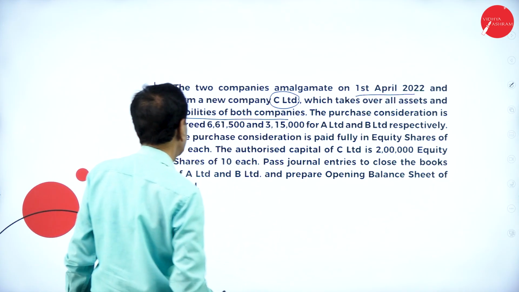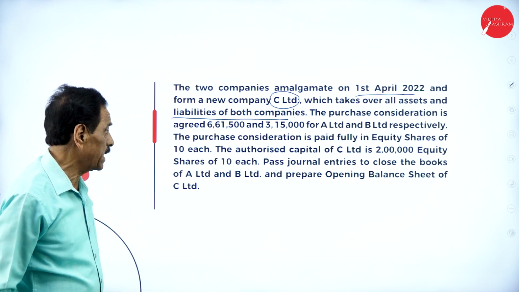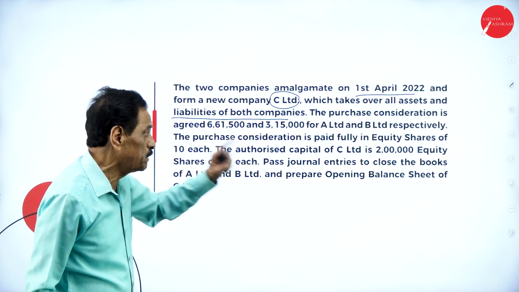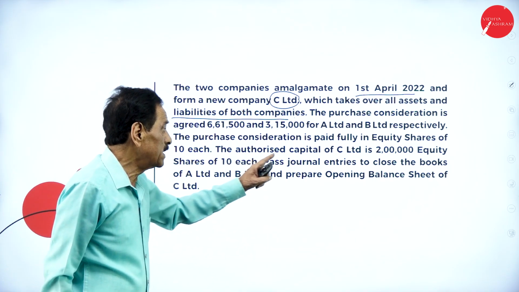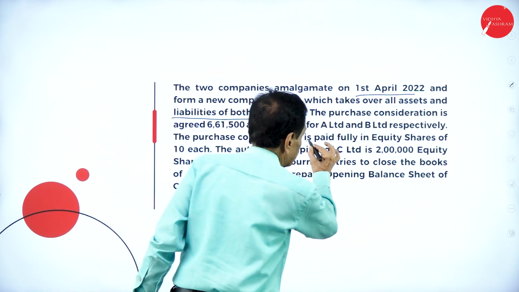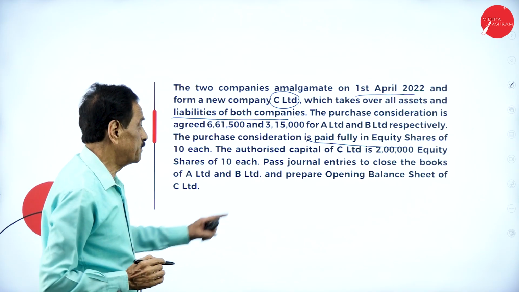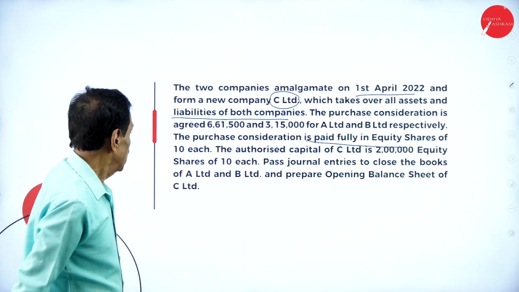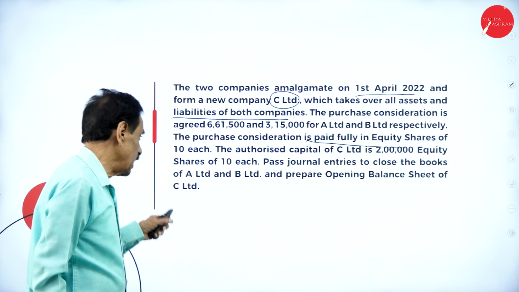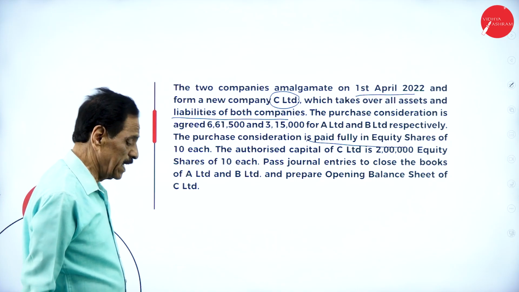The purchase consideration agreed is 6,61,500 and 3,15,000 for A Limited and B Limited respectively. The purchase consideration is paid in fully paid equity shares of 10 each. The authorized capital of C Limited is 2 lakh, equity shares of 10 each. Pass journal entries to close the books of A Limited and B Limited and prepare the opening balance sheet of C Limited.